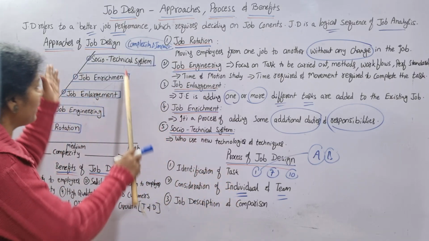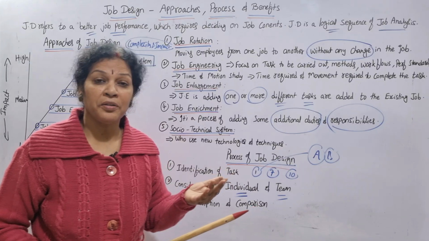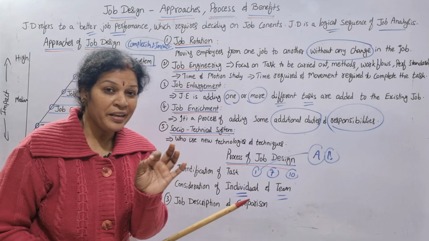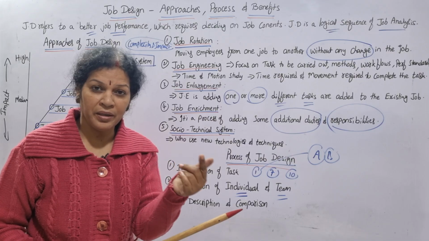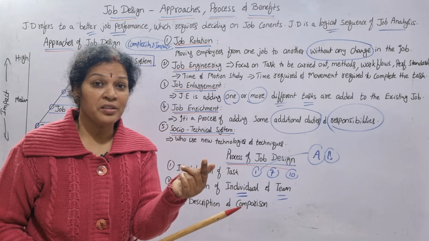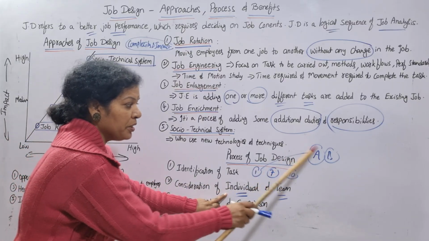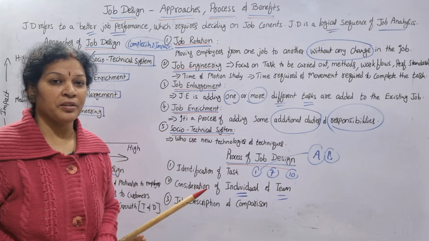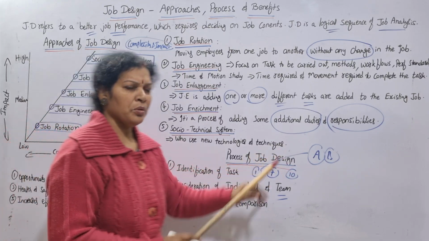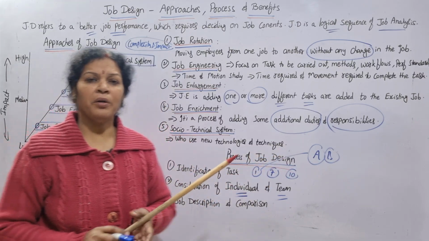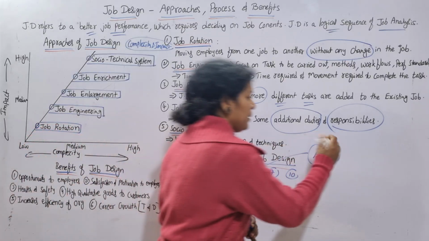Now we know that 5 steps are there. Out of these 5 steps, how can we implement it? What can we implement? From the individual point of view, it means how capable they are, where we can increase their duties and responsibilities, what we can do. So that is individually, to A and B, we are focusing. At the same time, team also. Not only this job design, we want to focus on team-wise. Team in the sense, suppose a production department is there.